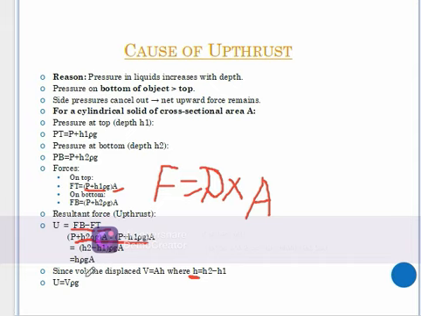Mathematically, we know that the volume of the fluid displaced will be given by the cross-sectional area of the cylinder times the height of the cylinder. Therefore, where we have this A, the area, and H, the height, we can replace it with letter V, as we have seen in our equation here. And therefore our upthrust can be given by the volume of the fluid displaced times the density of that fluid and then the gravitational pull.